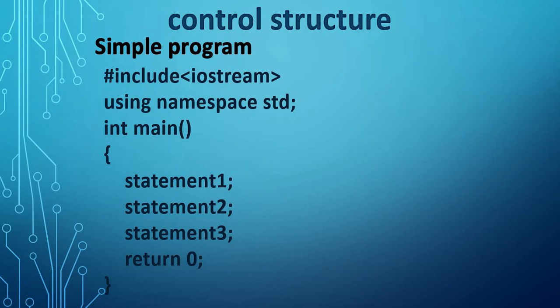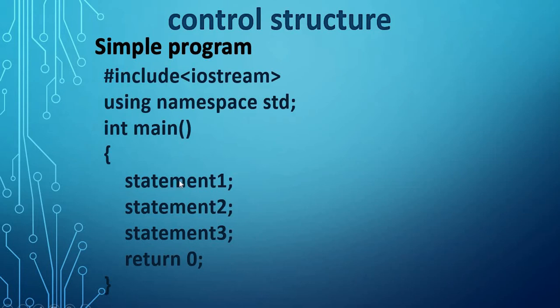Another problem with the sequential form is that if we want something to execute several times, then we are bound to write it that many times. Say I want to write Tech Particle 5 times, or say 10 times. So in every statement,